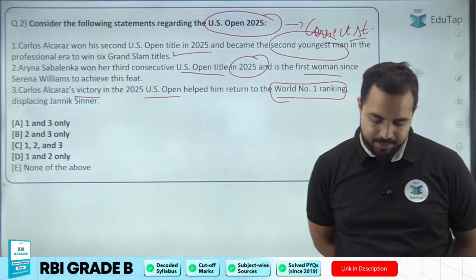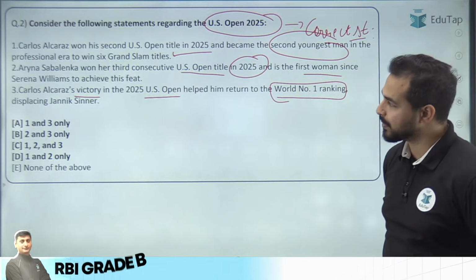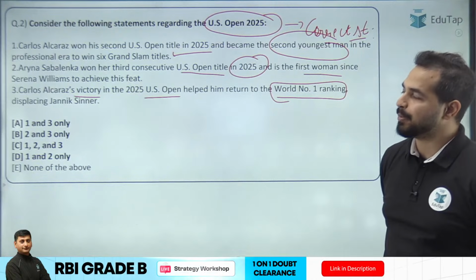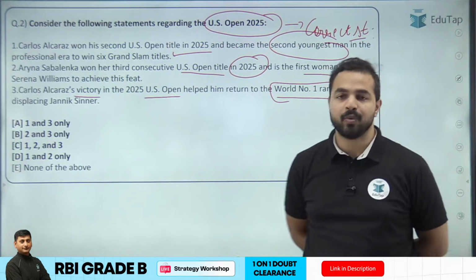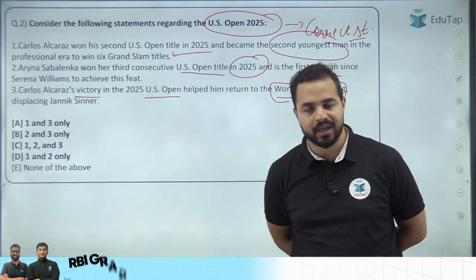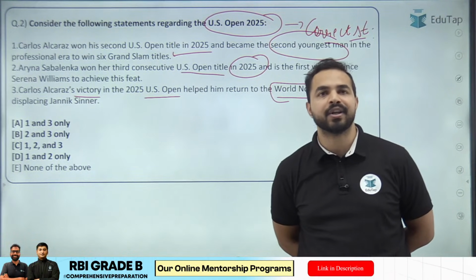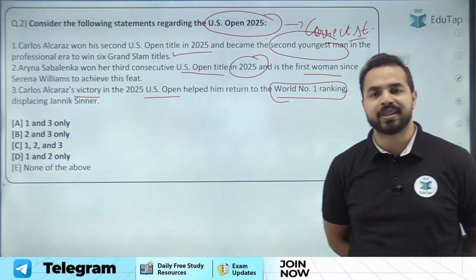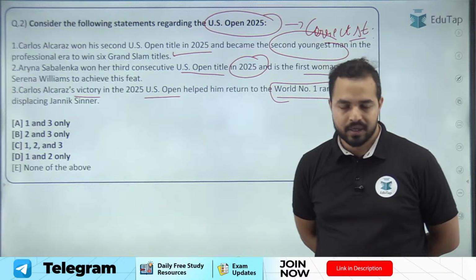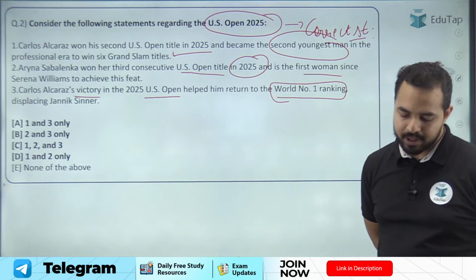So guys, please tell me here what is incorrect in statement number 2? Yes, absolutely right. Statement 1 is correct. Carlos Alcaraz won this, and he became the second youngest in the professional era to win 6 Grand Slam titles. Now you have to tell me what is the incorrect part in statement number 2.